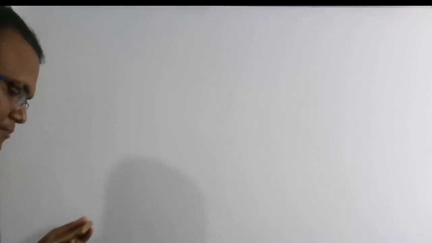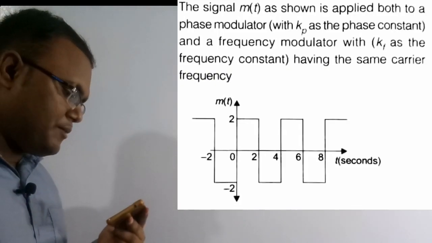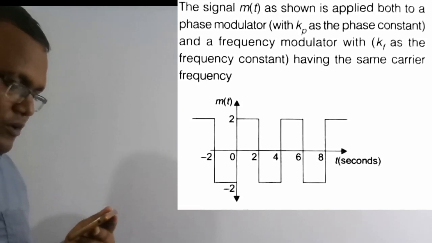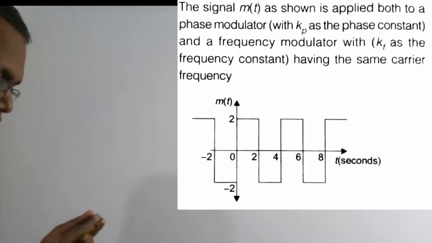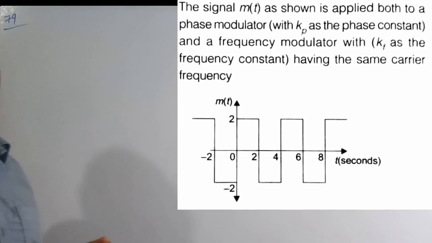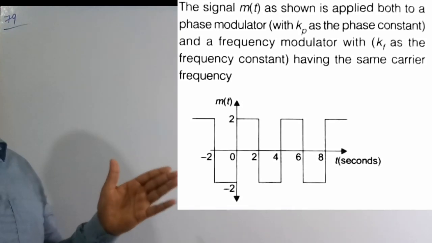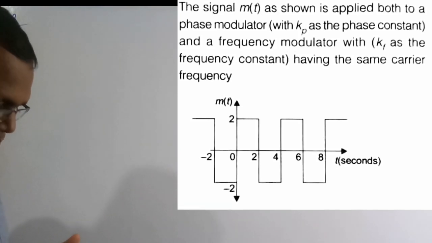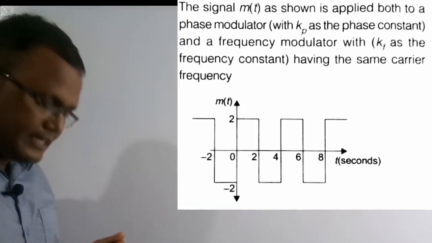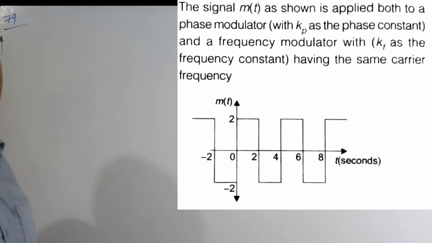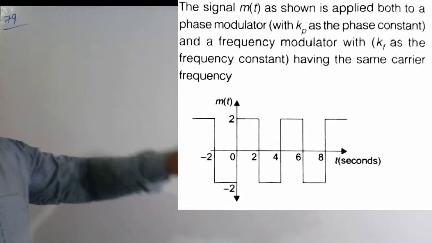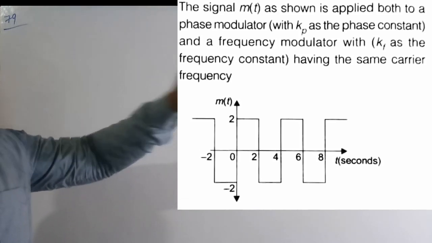So now we are going to solve the 79th question. See the question here. The signal m(t) as shown is applied to both a phase modulator with kp as a phase constant and a frequency modulator with kf as a frequency constant, having the same carrier frequency. So here the message signal is the input for both PM and FM. They also given that the carrier frequency is the same. So message signal and carrier signal are the same for the phase modulation and also the FM.